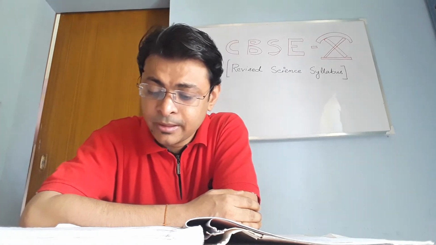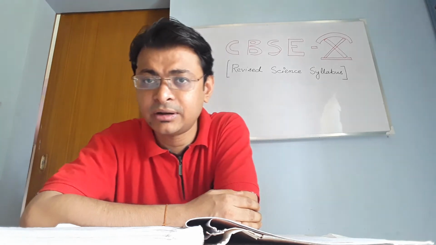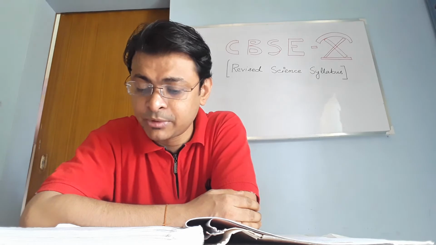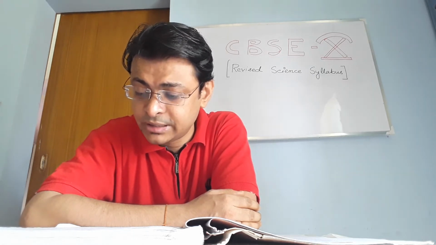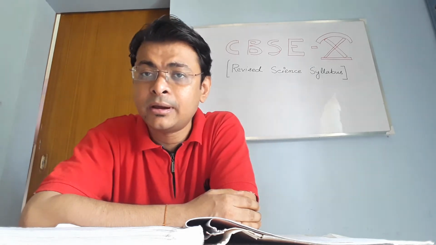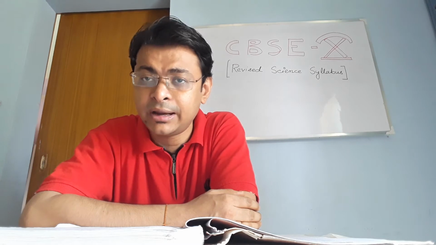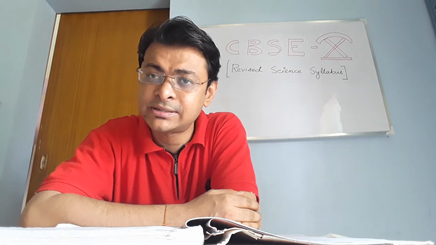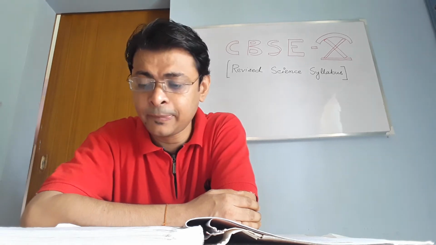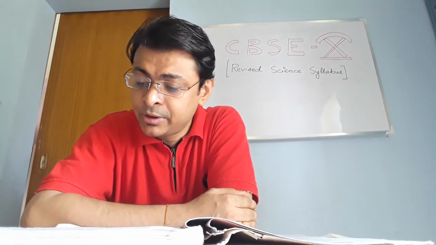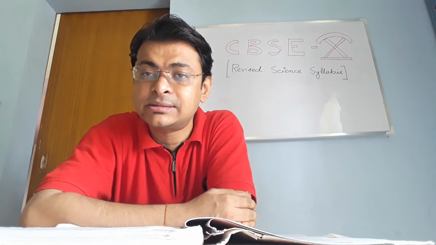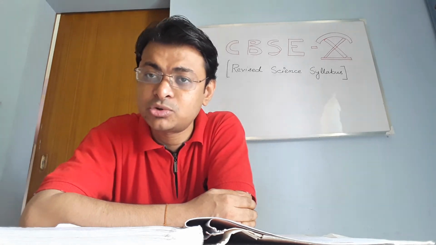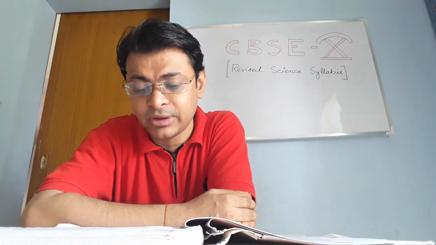Third is magnetic effect of electric current. Now in magnetic effect of electric current, please note some very important parts are deleted. Those are alternating current, direct current, its uses, frequency of AC, generator, and application of spherical mirrors and lenses. These parts are omitted. Rest everything is there. You should study the rest of the part very well.